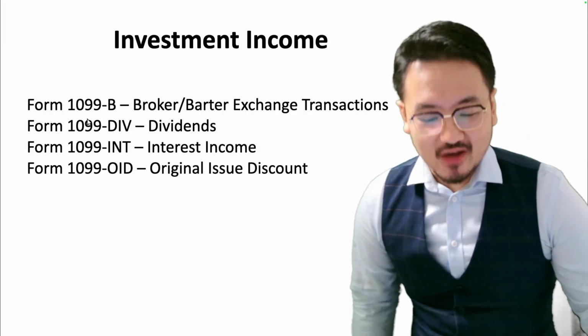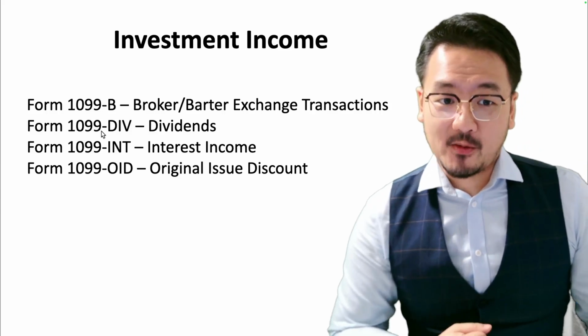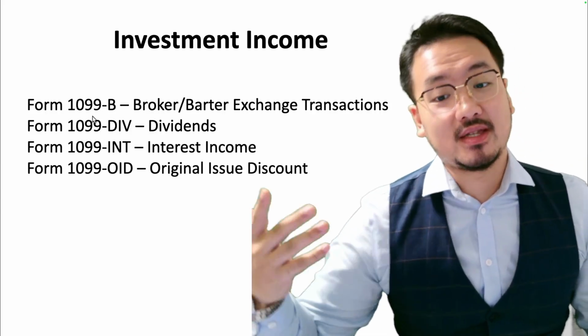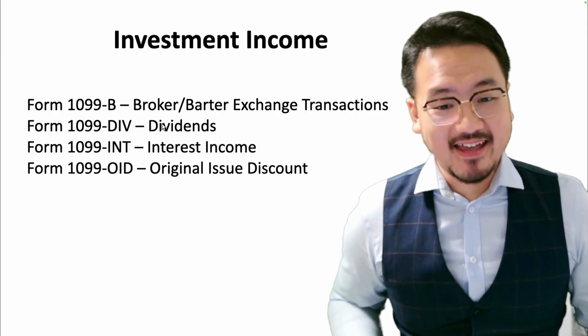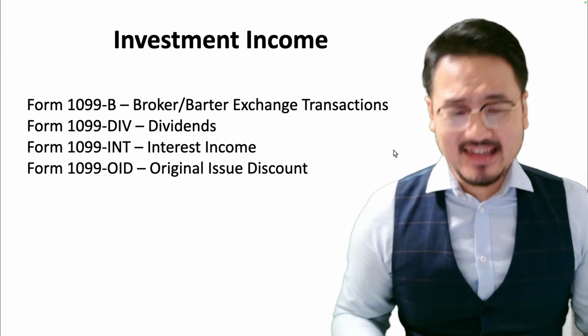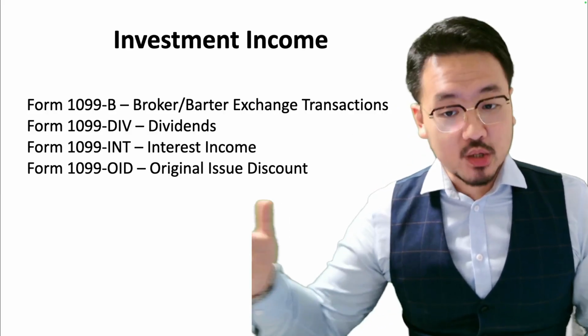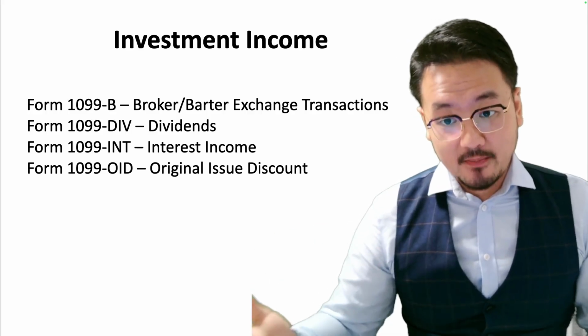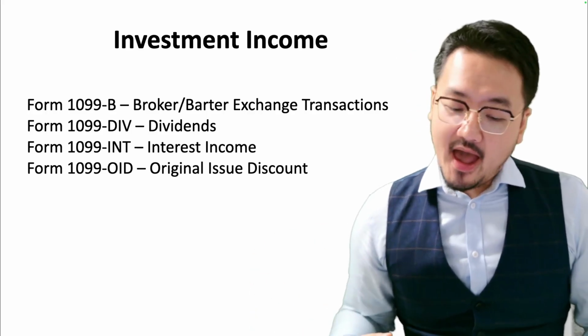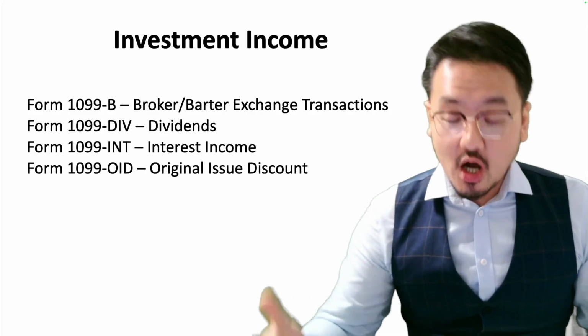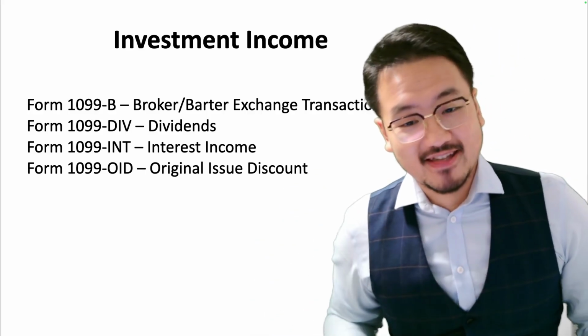And 1099-DIV for dividends. This is an easy one: if you invest in certain stocks, you get dividends. And then 1099-INT for interest, a really easy one, interest income. Most of the time, if you open a bank account or CDs, you're going to get interest, and interest income goes through the 1099-INT.